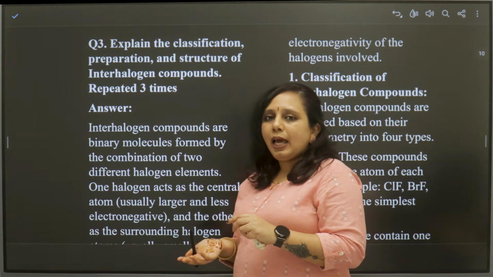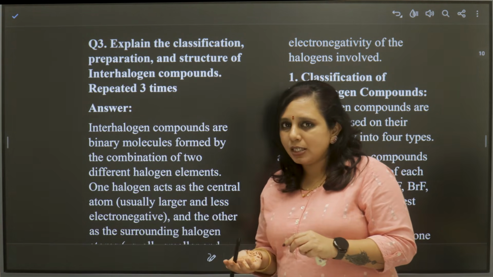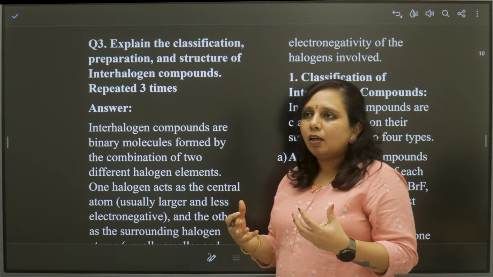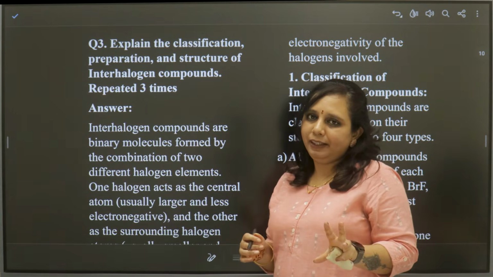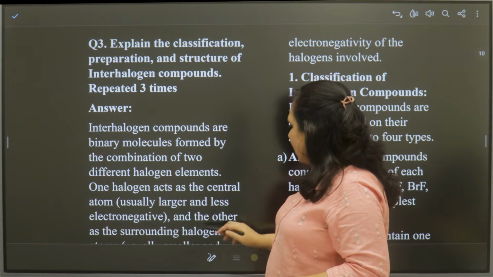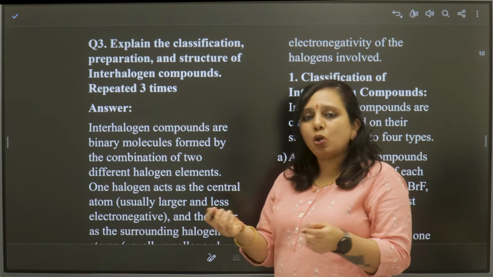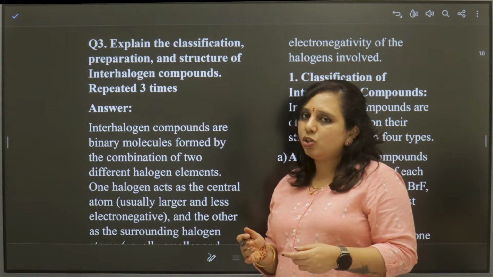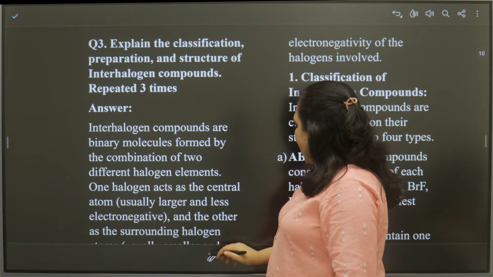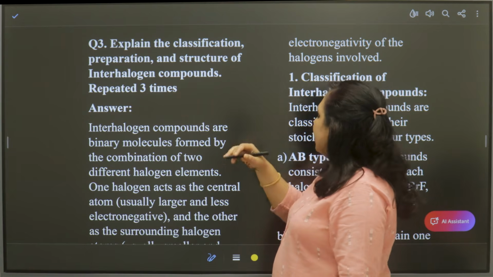More than two atoms can be present, but all those are of two types only. These interhalogen compounds are formed due to the electronegativity difference between halogens. You all know that halogens also have electronegativity difference.